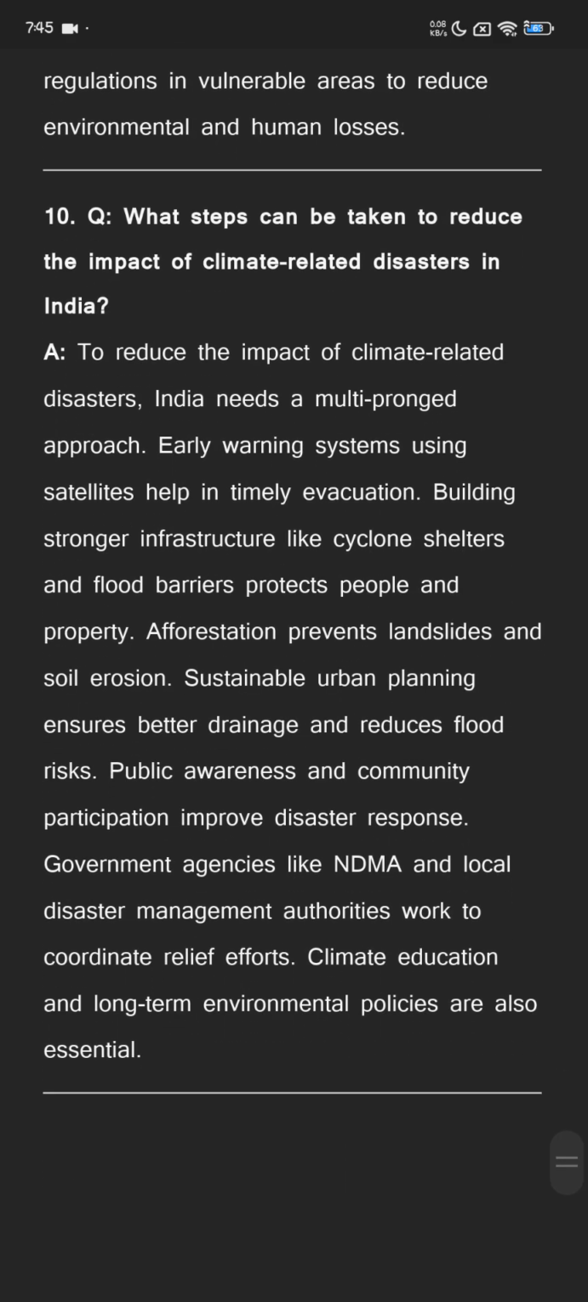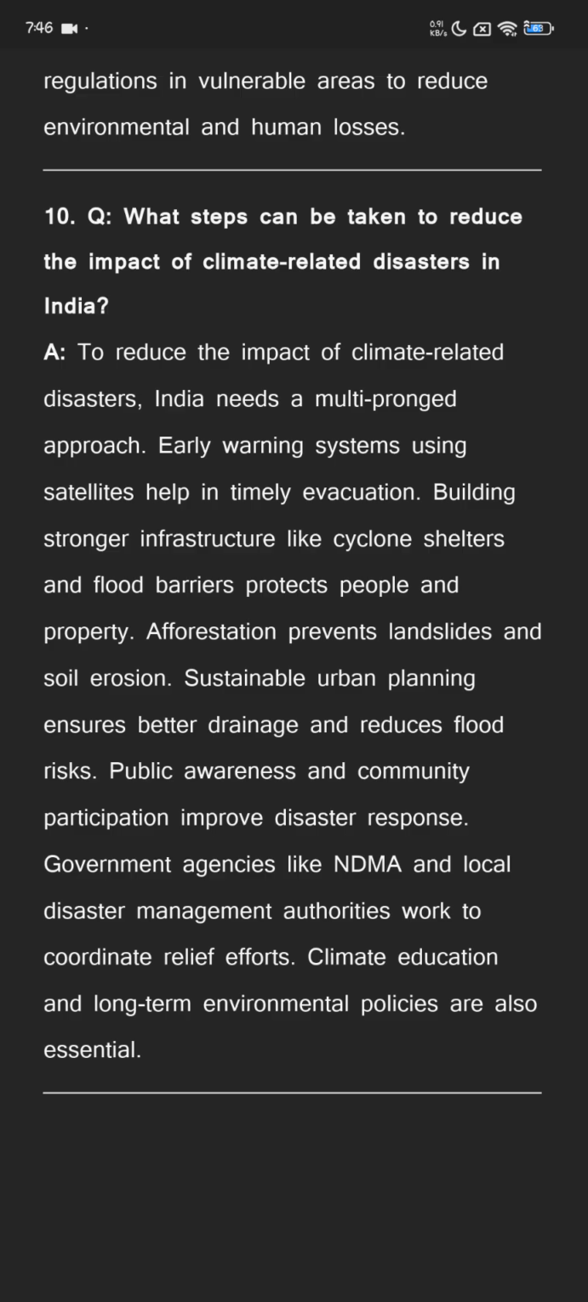What steps can be taken to reduce the impact of climate-related disasters in India? To reduce the impact of climate-related disasters, India needs a multi-pronged approach. Early warning systems using satellites help in timely evacuation. Building stronger infrastructure like cyclone shelters and flood barriers protects people and property.